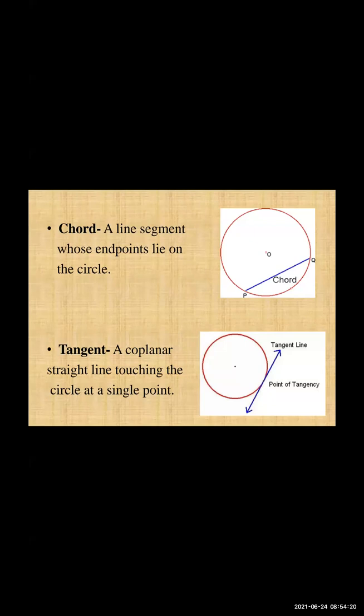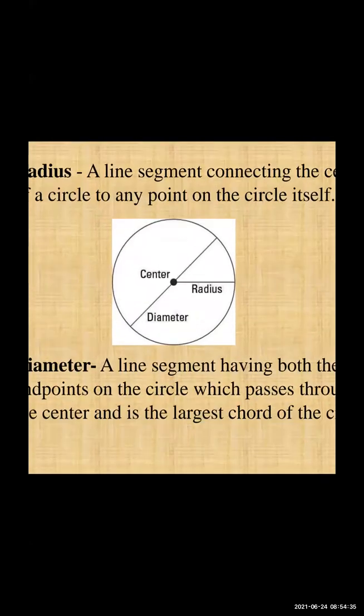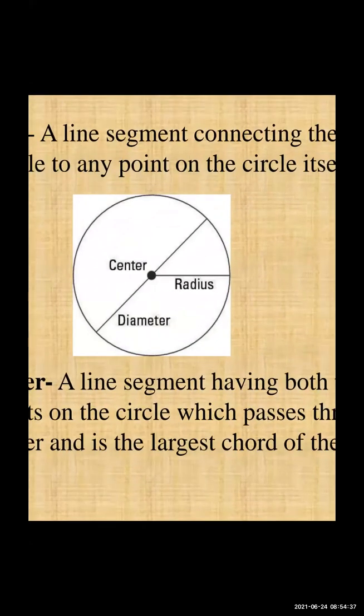Any line we draw inside the circle whose endpoints lie on the circle is called a chord. Same thing in the diameter, its endpoints also lie on the circle. But the condition is that it should pass through the center. Then it is called a diameter.